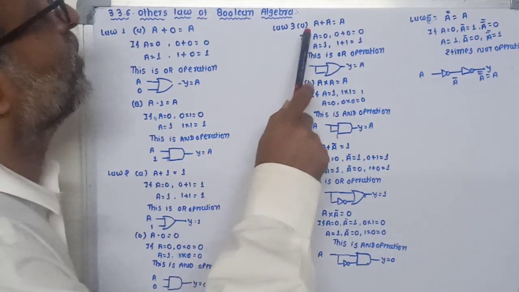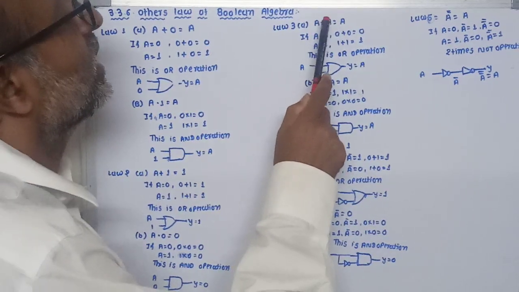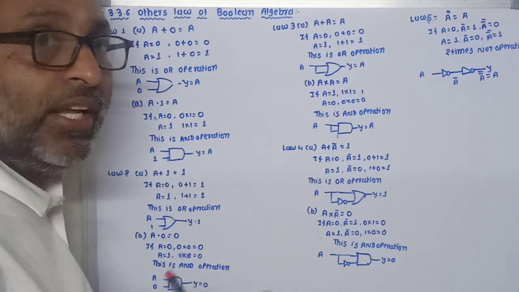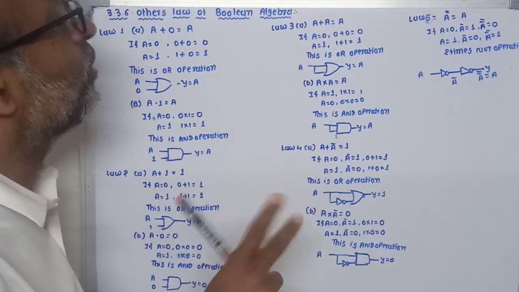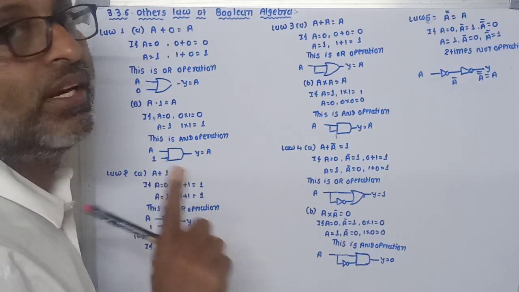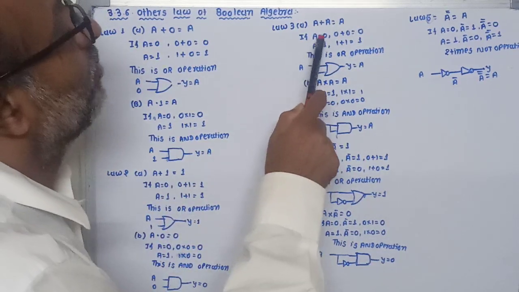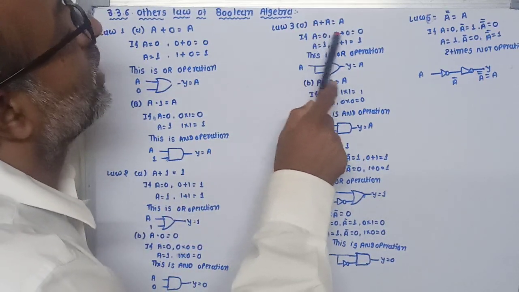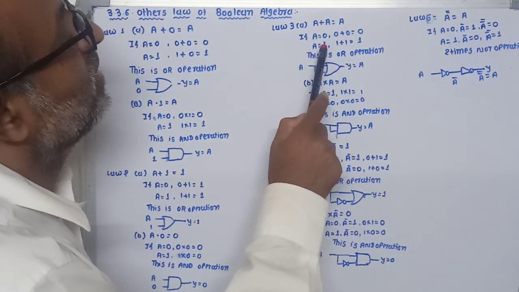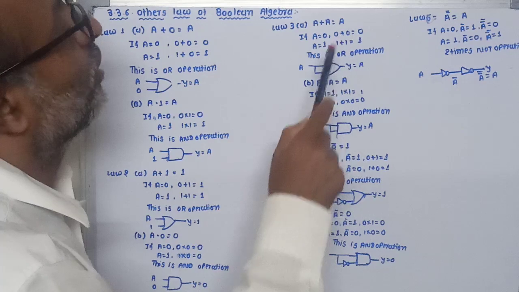Now the third law states that A plus A is equal to A. Here we are taking mostly two inputs, but both are the same, so we can use only one input. If A is equal to 0, then 0 plus 0 is equal to 0. If A is equal to 1, then 1 plus 1 is equal to 1.